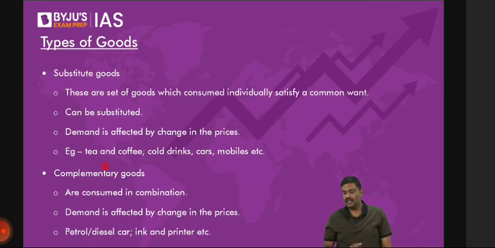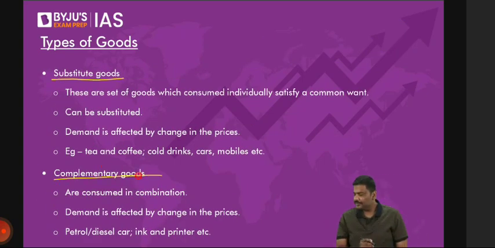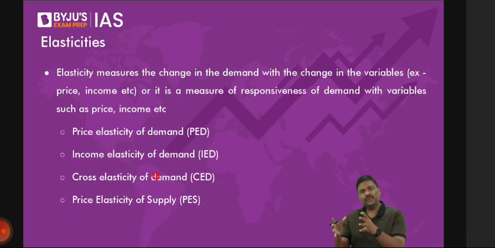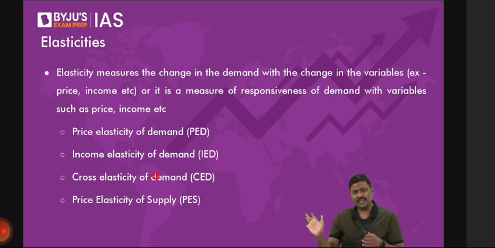Next one, substitute and complementary. I've discussed substitute and complementary in the first class itself. Do you remember it or not? Substitute means a set of goods which are consumed individually, not in combination. And complementary goods are a set of goods which are consumed in combination. Next is the concept of elasticity.